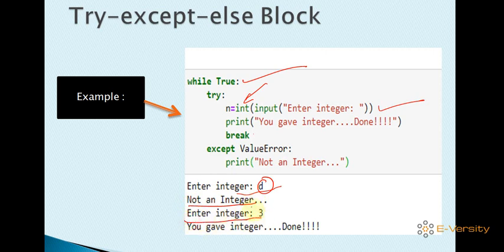Again it demands a number, because this loop is running continuously. I enter 3, and you can see it prints you gave an integer, done, and then terminates the loop because break is executed. We have told earlier how we can use break. Break is used to terminate the loop. So this way you can use the try except block.